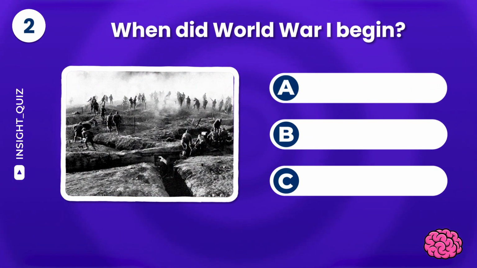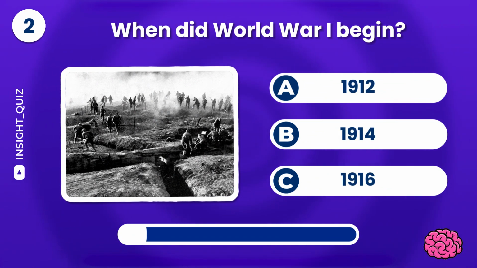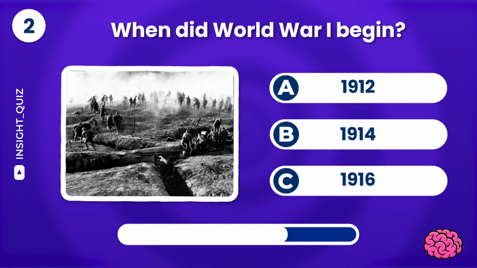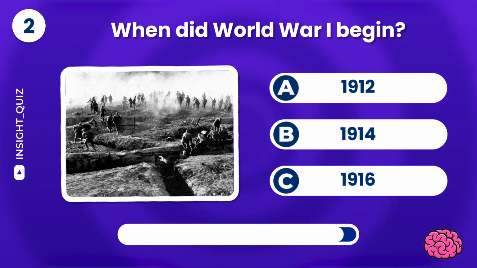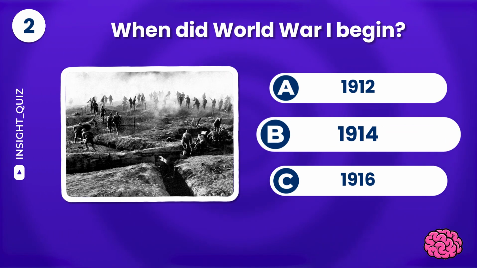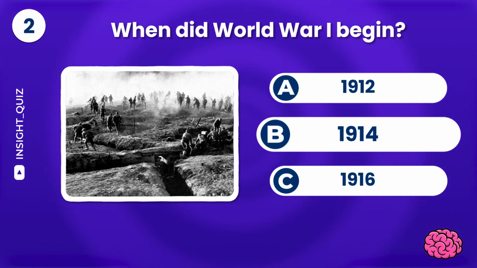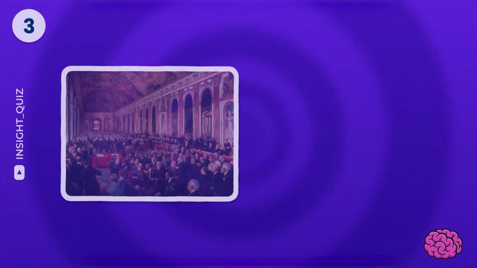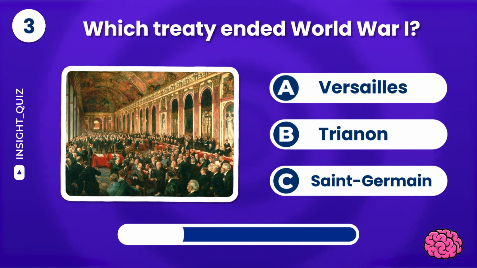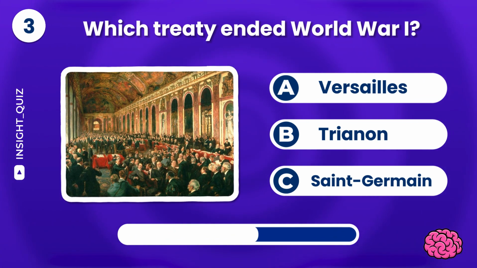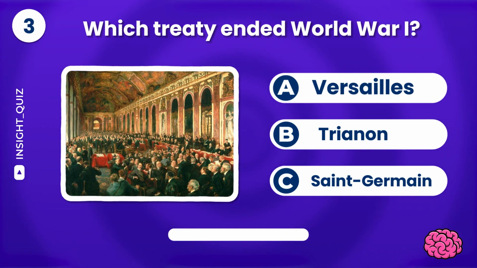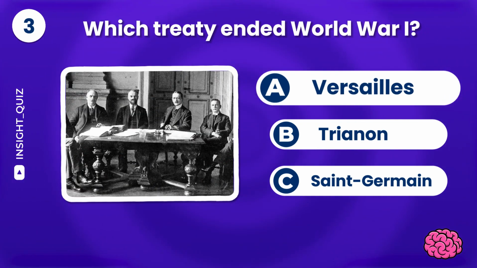When did World War I begin? Correct! 1914. Which treaty ended World War I? Versailles, Trianon, or Saint-Germain? The answer is the Treaty of Versailles.